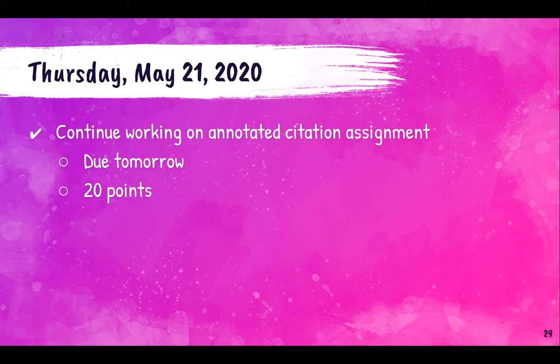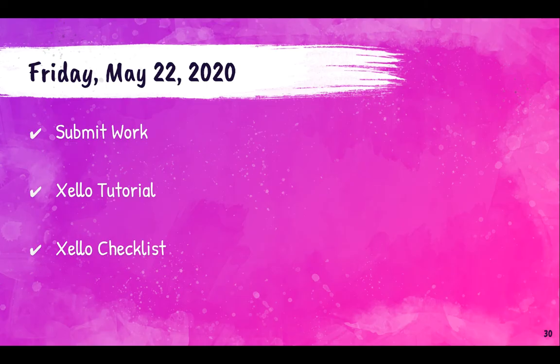Thursday, May 21st, 2020. Again, you just want to continue working on that annotated citation assignment. It is due tomorrow. You need to get that citation, the citation itself, into me today, and the annotation paragraph is due tomorrow.